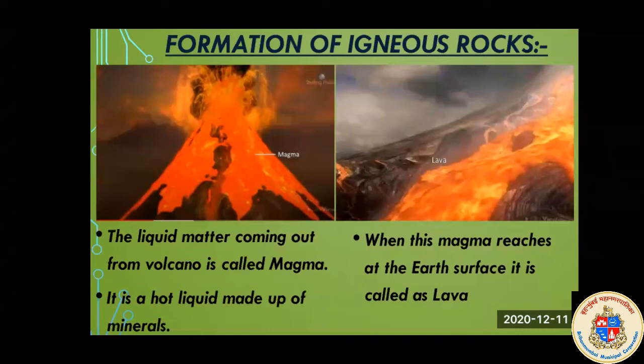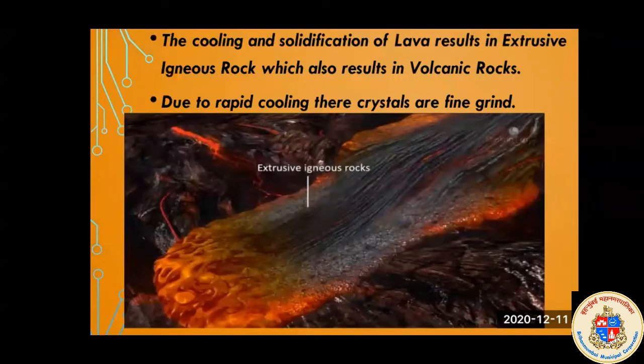As I told you, this magma is in liquid form, in fluid form. That's why when it flows down and comes on the earth's surface, it is called lava. So in this way, it is called lava.